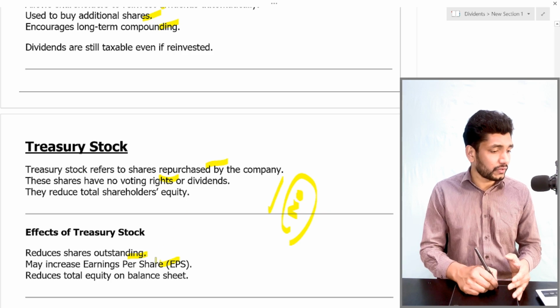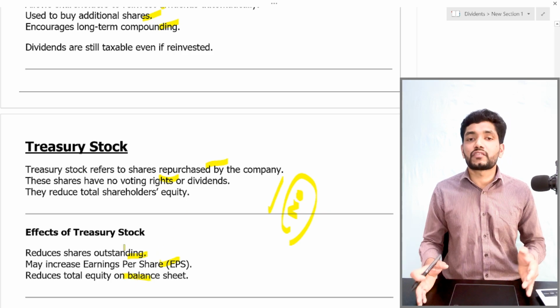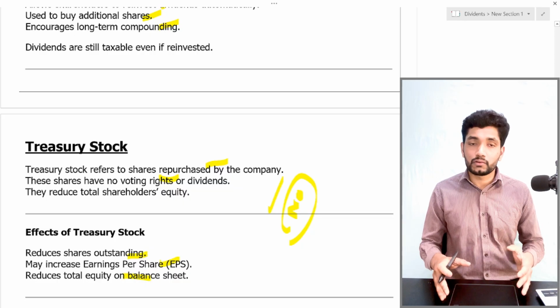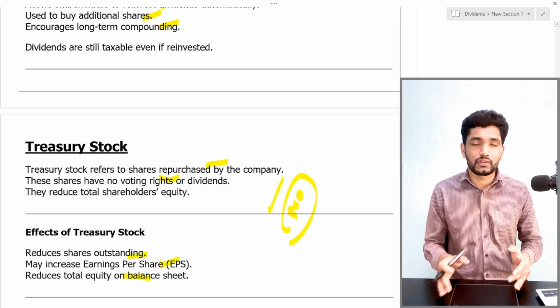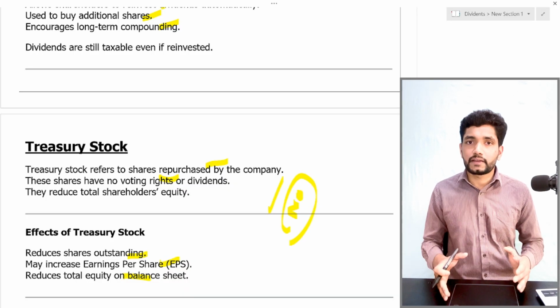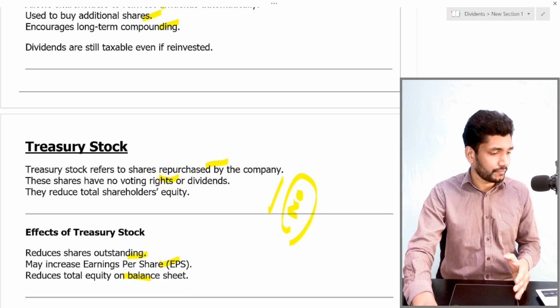Then it reduces the total equity in the balance sheet. The existing profit or retained earnings may be used to purchase the treasury stock. So it will reduce the total equity in the balance sheet.